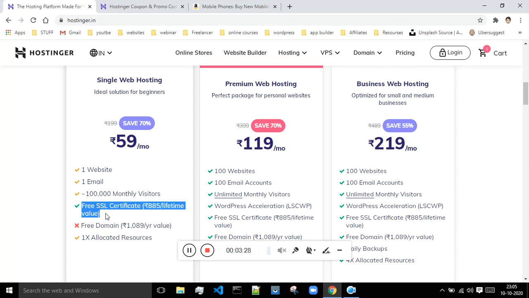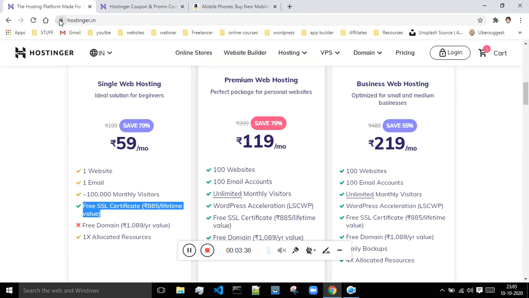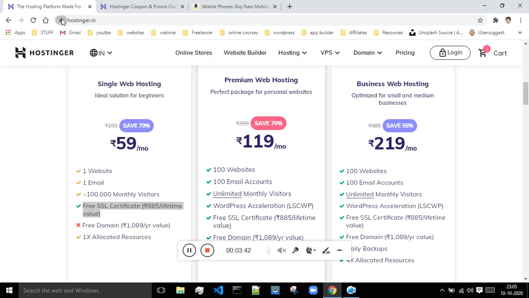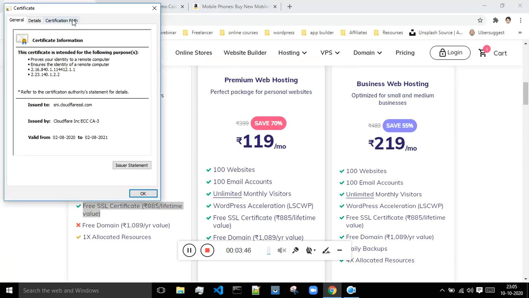An SSL certificate is important because it tells your visitor that your website is safe. As can be seen, this website is getting this lock because it has an SSL certificate. If I click on this, and click on the certificate, this is the SSL certificate of this website.